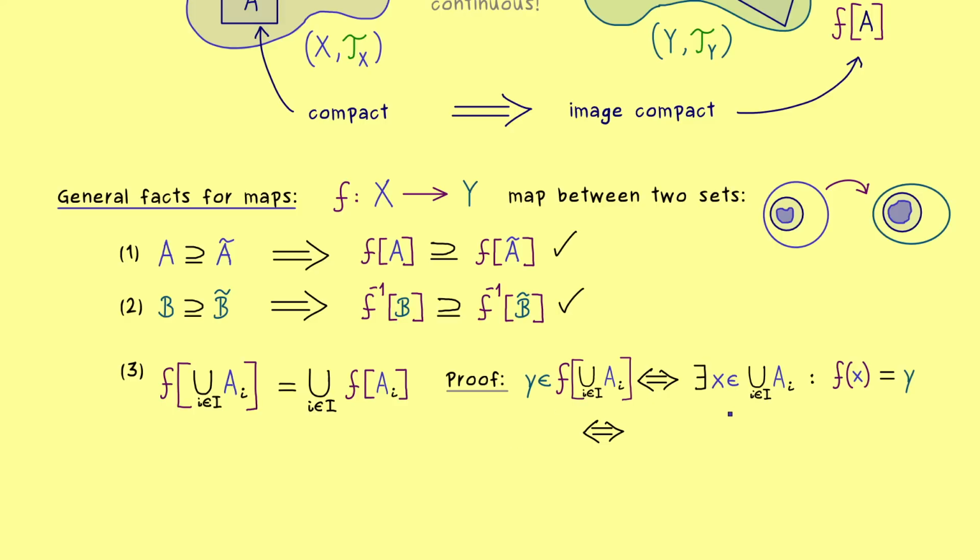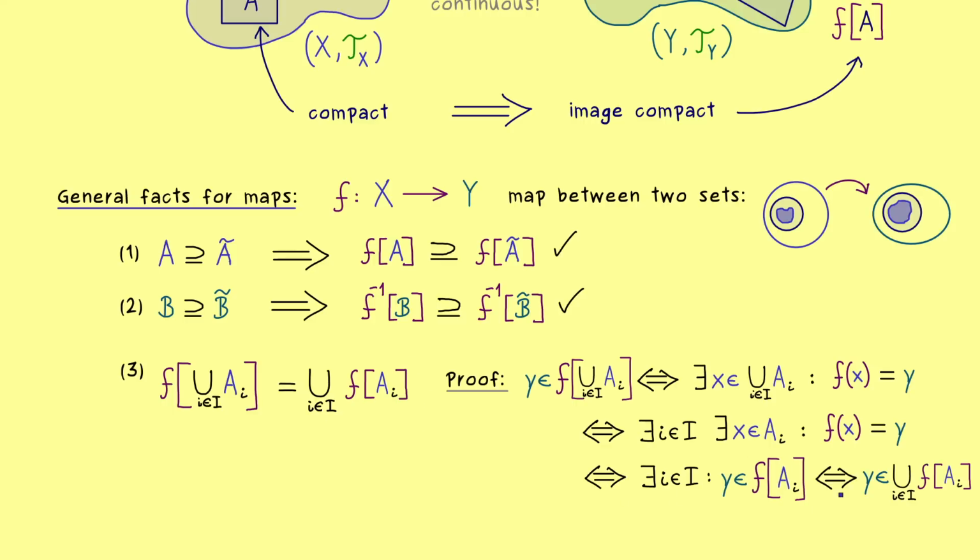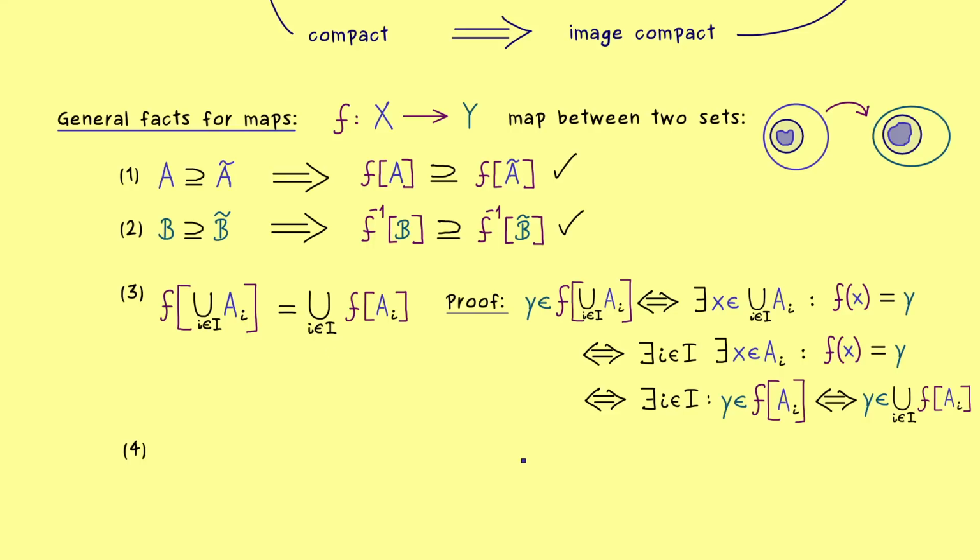And indeed, the union just tells us that there is at least one fixed ai where this x lies in. In other words, we find an index i in capital I such that x lies in ai. And now this helps a lot because this last part here just means that y lies in the image of this specific ai. And moreover, now you see this is just equivalent to y being in the union of all the images. So in summary, all the arguments work in both directions, so both sets here are actually the same. So the proof was not so complicated,